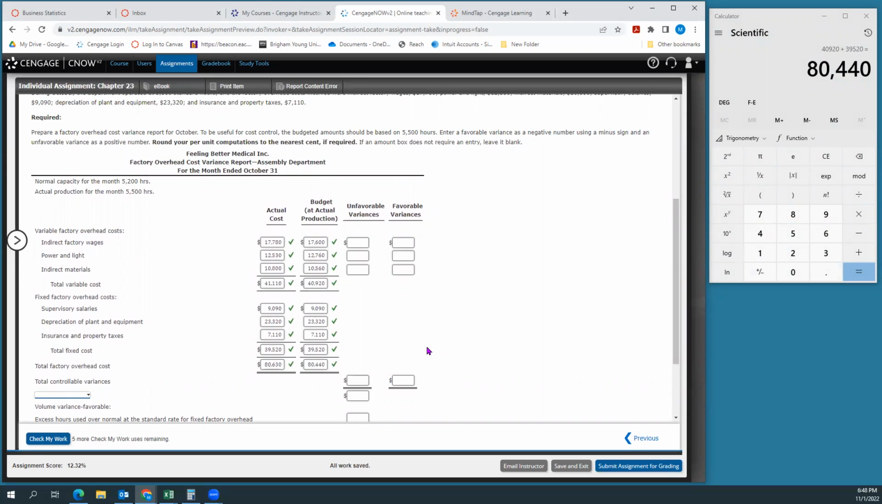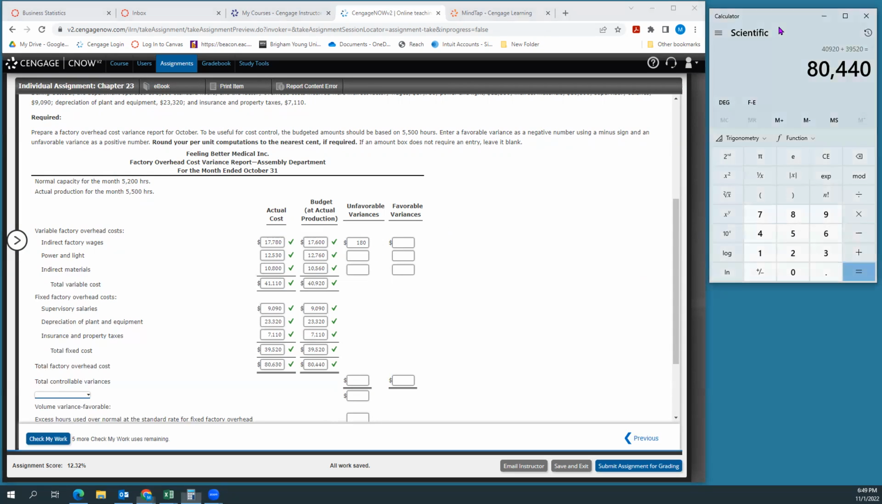So the next thing I need to do to find my variances is just take my actual cost minus my budget. Okay. So in the case of my indirect factory overhead, you see my actual cost was higher than my budget, which means I'm going to have an unfavorable variance. So I take 17,780 minus 17,600 gives me a $180 unfavorable variance. I spent more on indirect wages than I intended to.